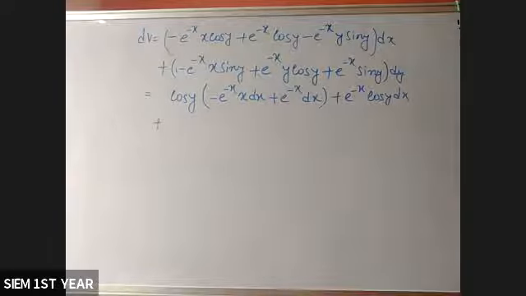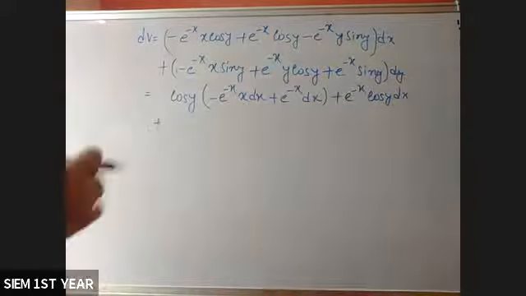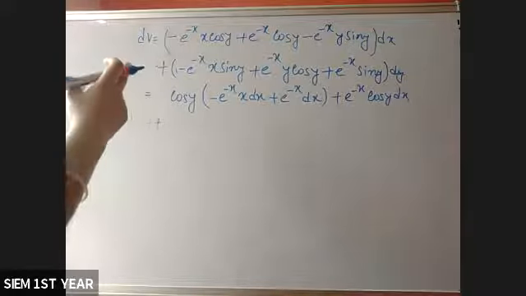Same I will consider here also. Here, since it is dy, I will take the y related terms.